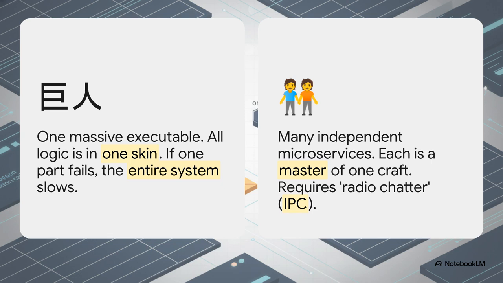Now we build with microservices. Think of them as small, elite, specialized teams. Each one is a master of its craft. But for them to succeed, they need constant radio chatter, and that's our IPC, to coordinate their mission.